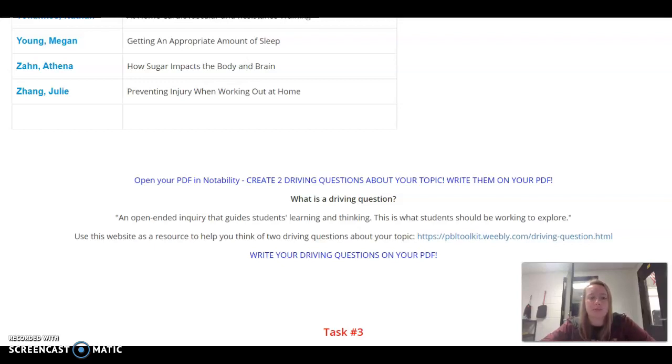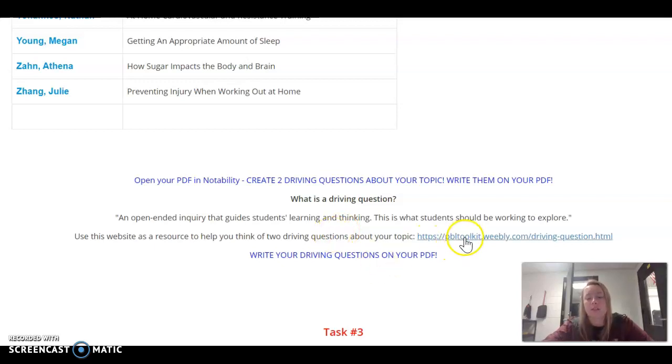Okay, so if I want to focus on getting better at back squat, I might need to research how to get better at back squat. What are the components of that? What is it going to look like for me in order to get better at that? So these driving questions are to really help you break down how you're going to continue this project. So really focus on these. Make sure they're good, open-ended questions so you have somewhere to go, somewhere to research.